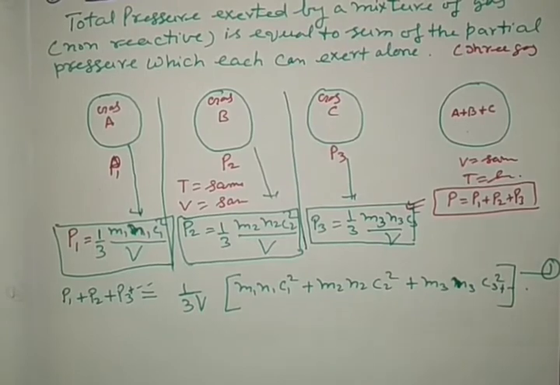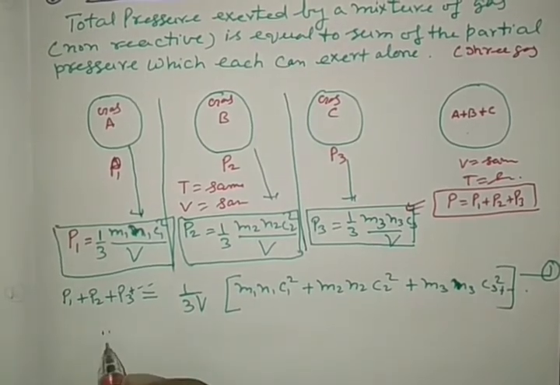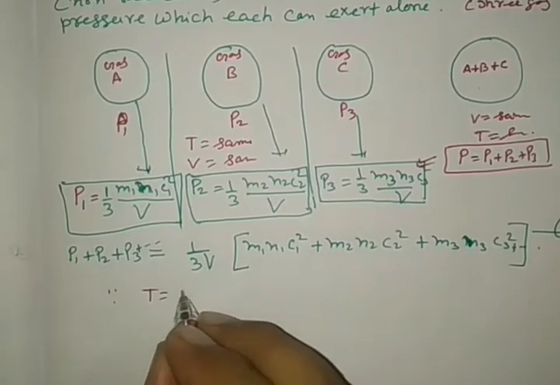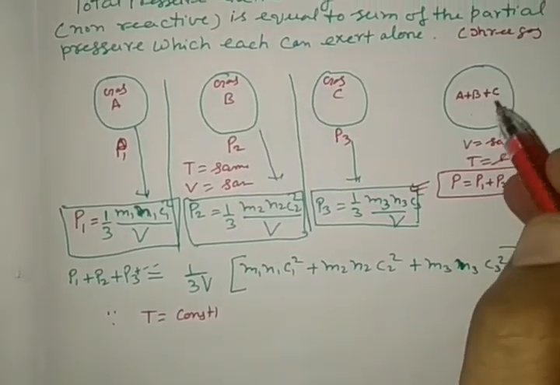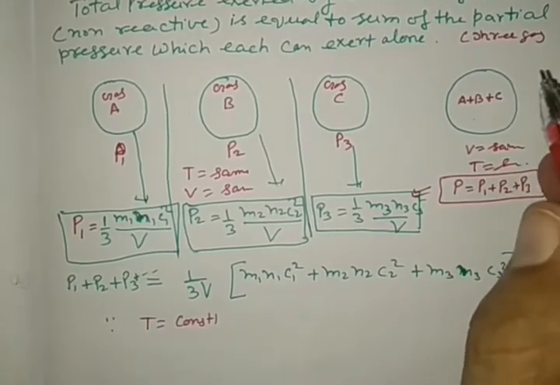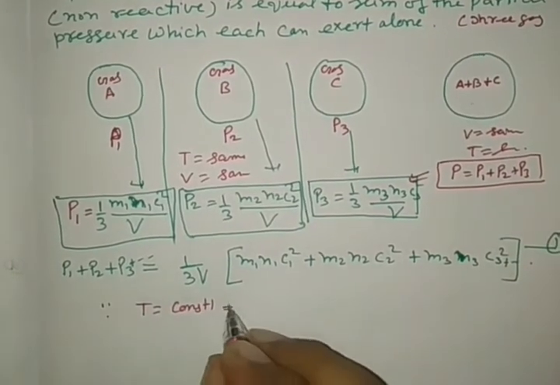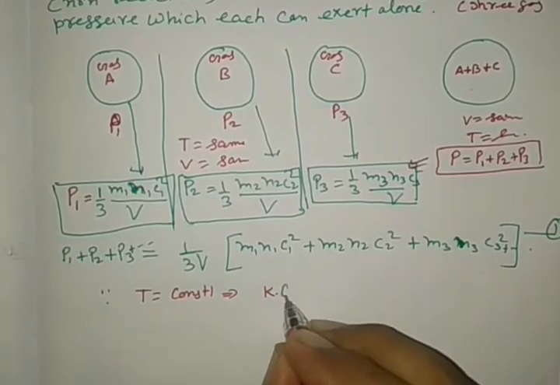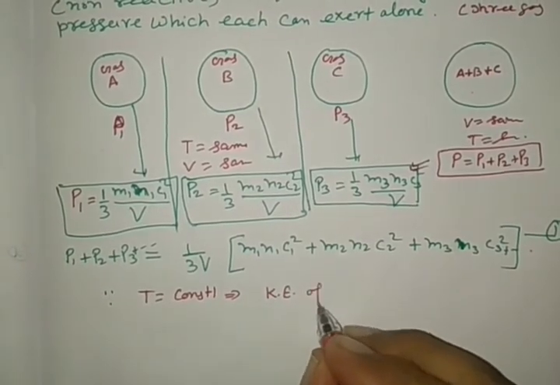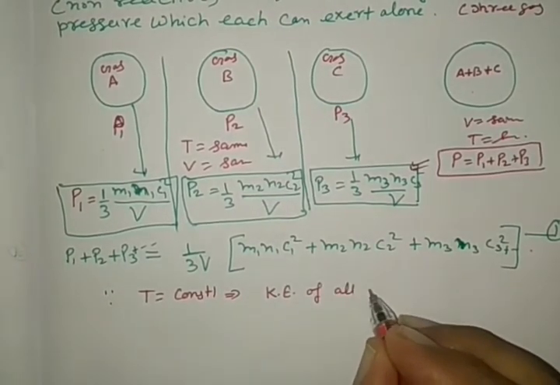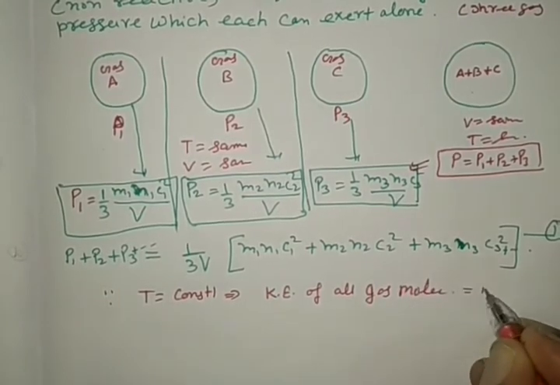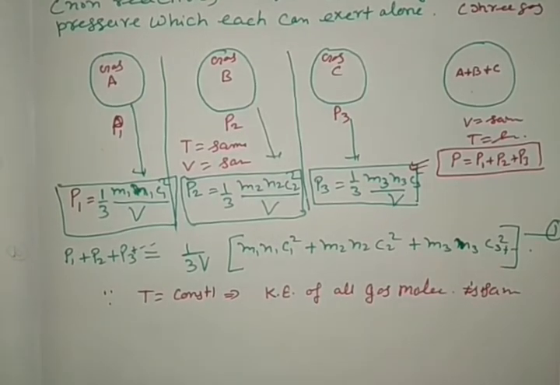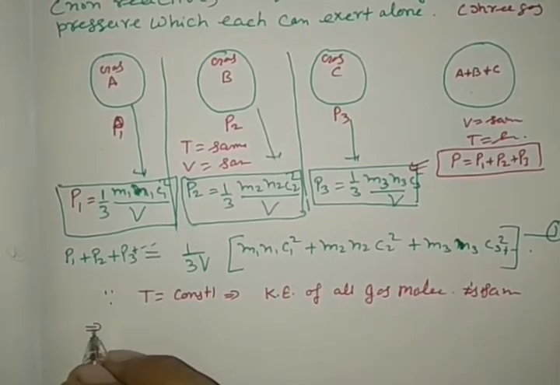Now since the temperature is constant, the same for the gases during the mixing, what does this imply? The kinetic energy of all gas molecules is the same on average. What is its mathematical form?